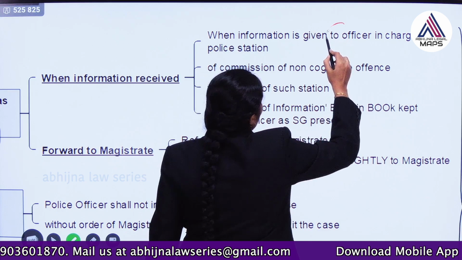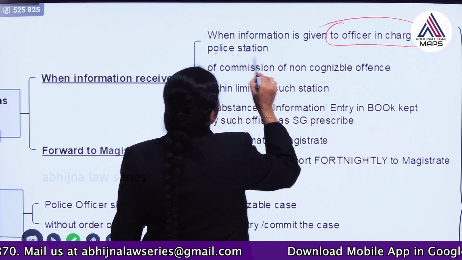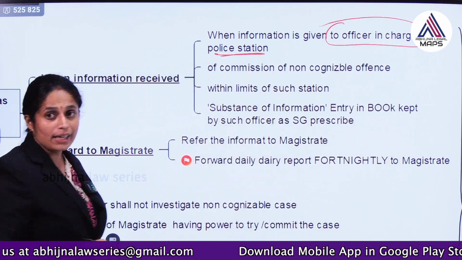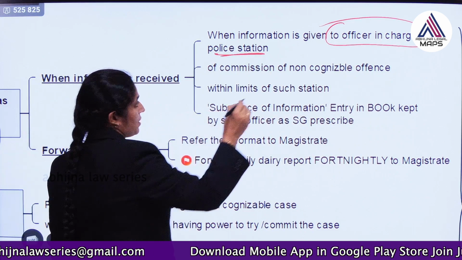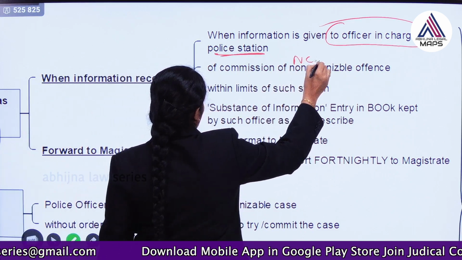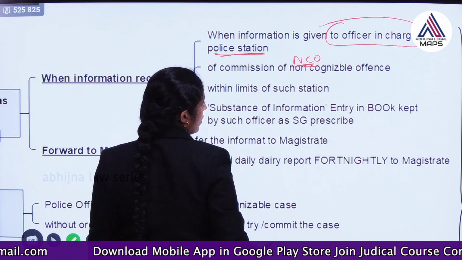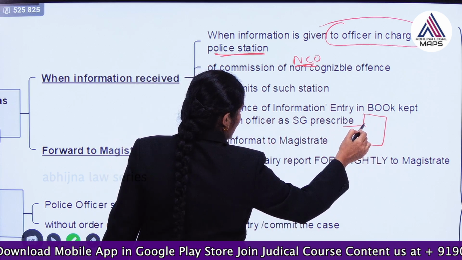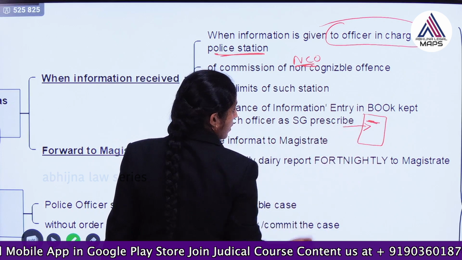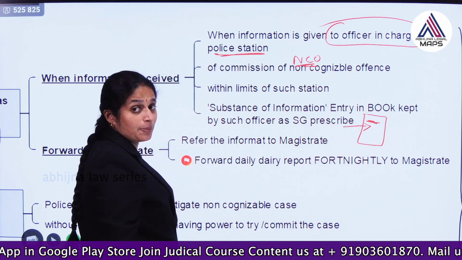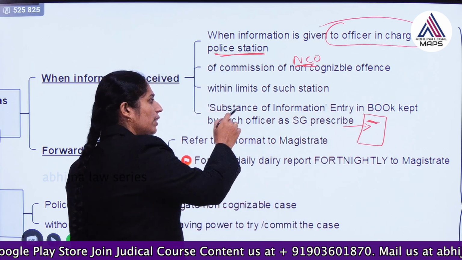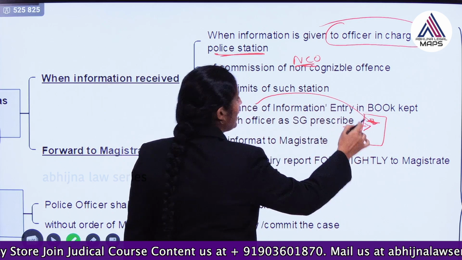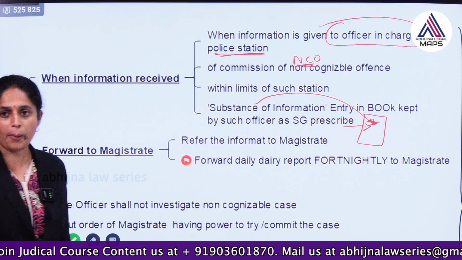When information is given to the officer in charge of the police station regarding commission of a non-cognizable offence, they have to make that entry in a book. Some book should be maintained with respect to non-cognizable offence, and they have to enter that information in that book.